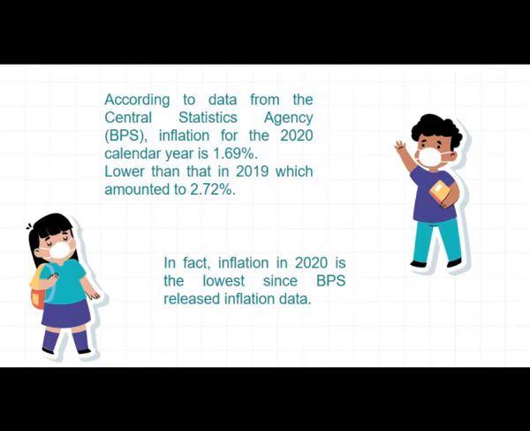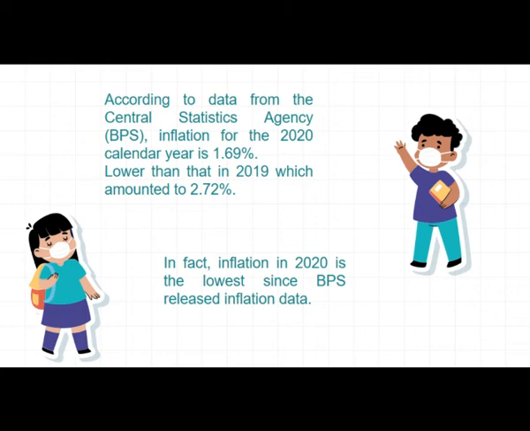According to data from the Central Statistics Agency or BPS, inflation for the 2020 calendar year is 1.69%, lower than that in 2019, which amounted to 2.72%.